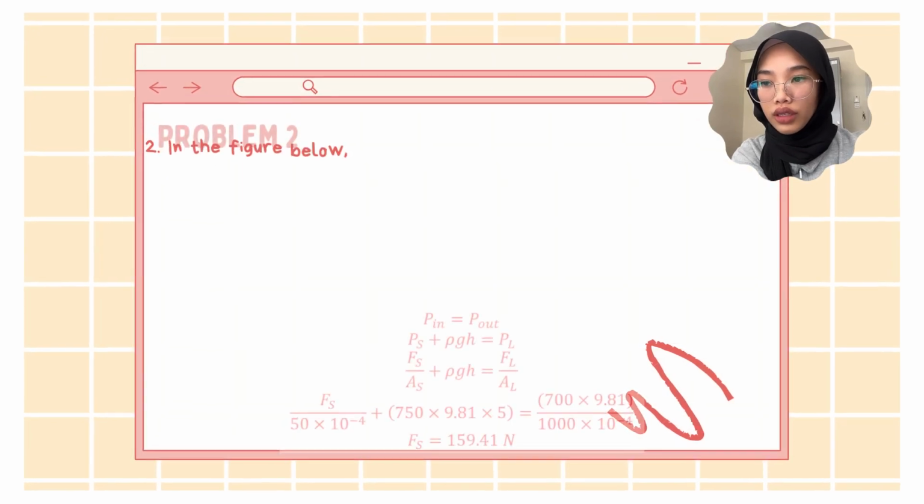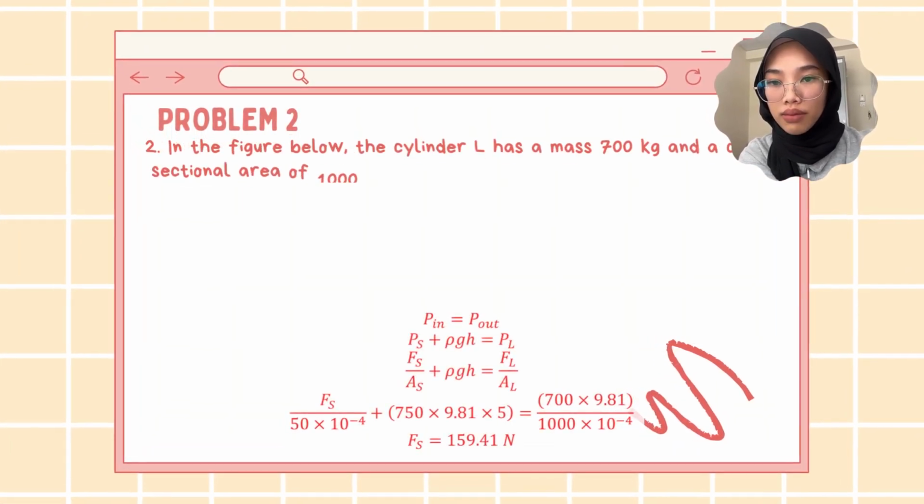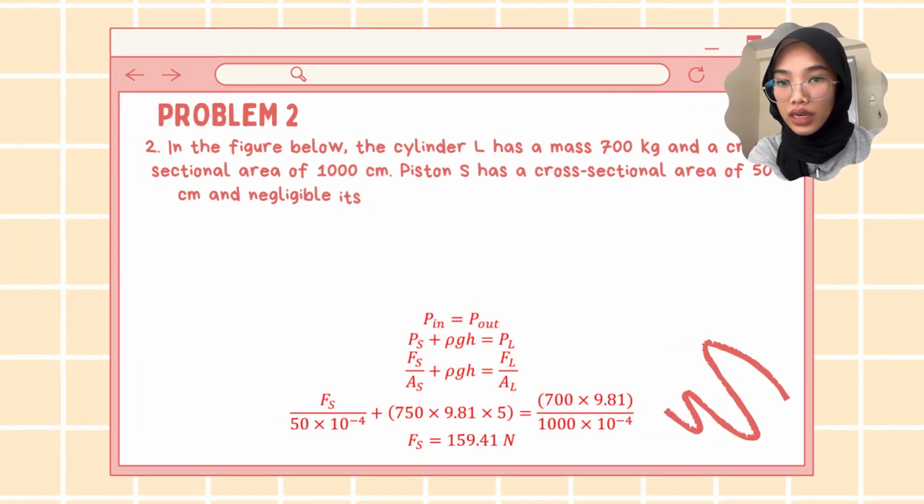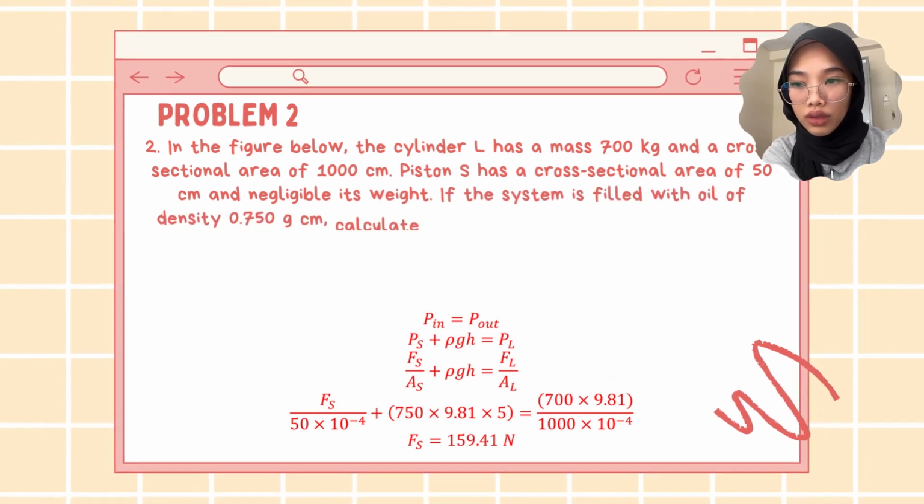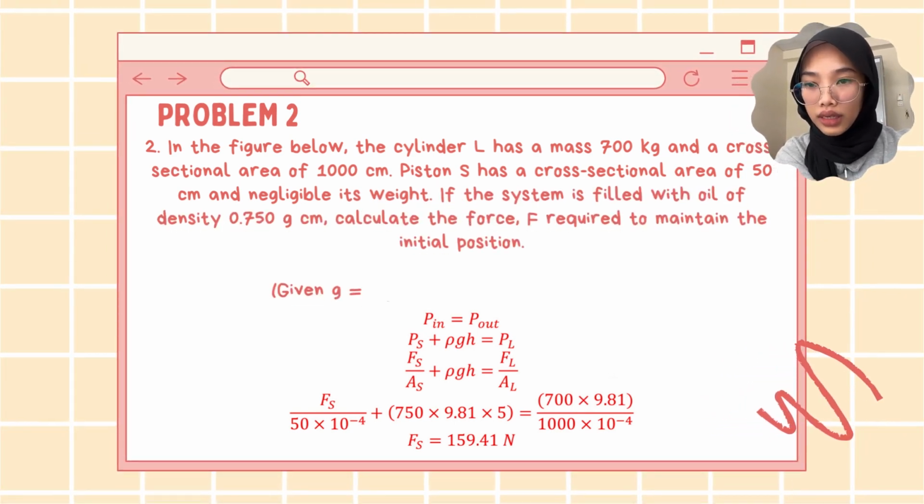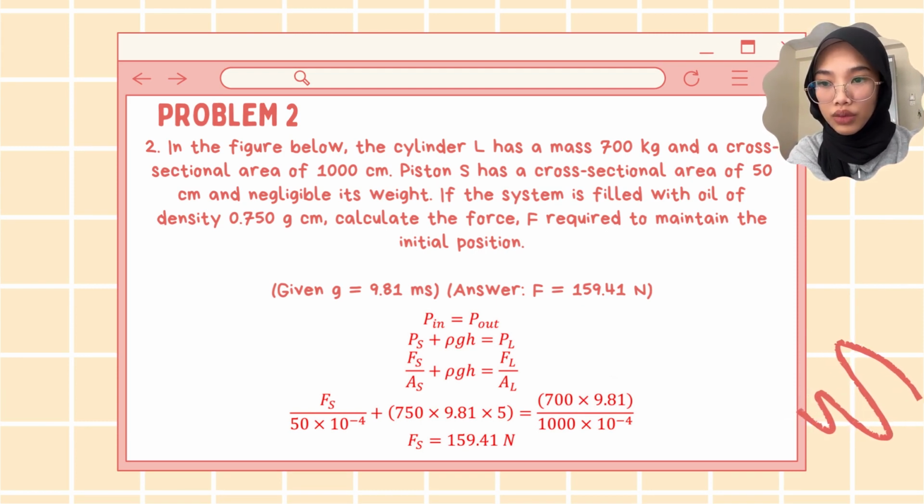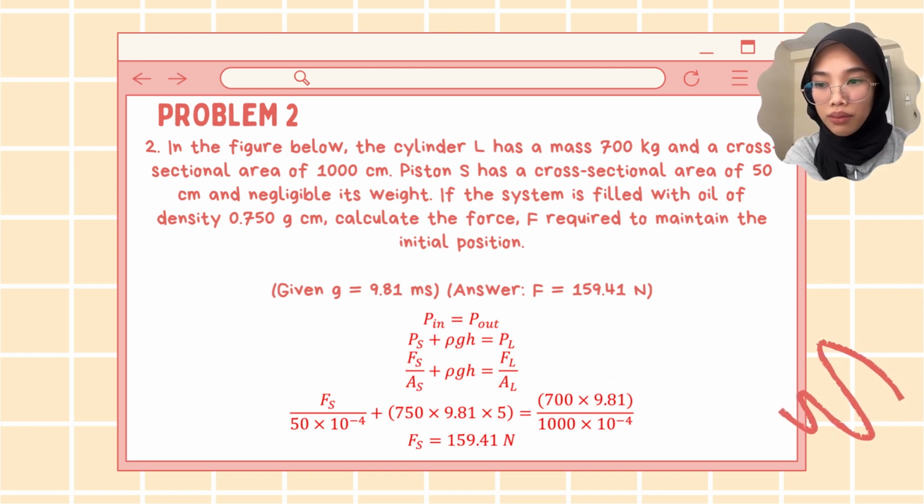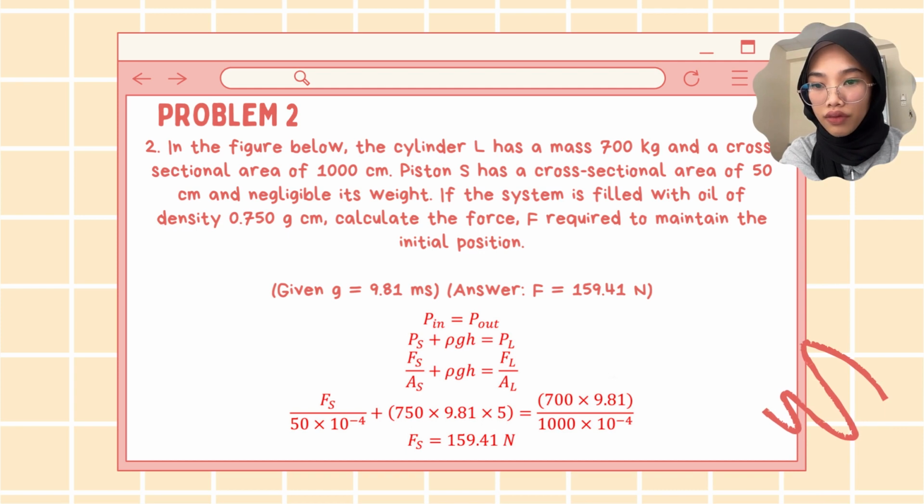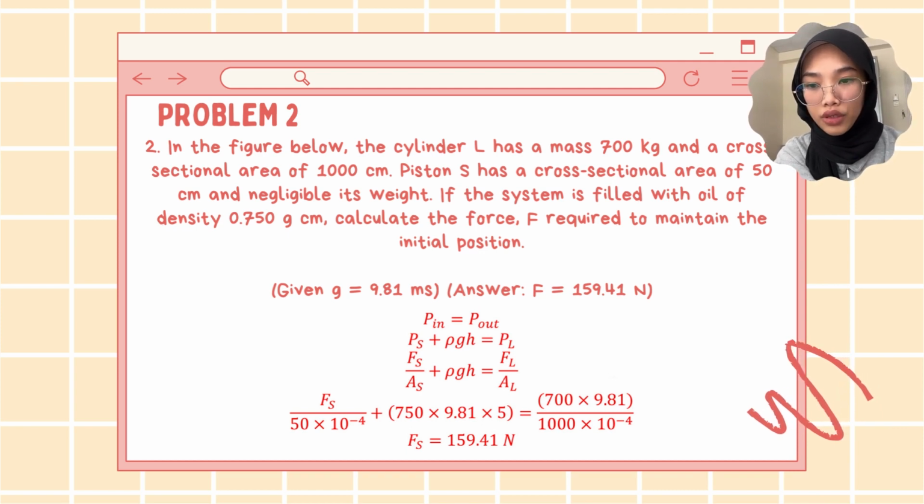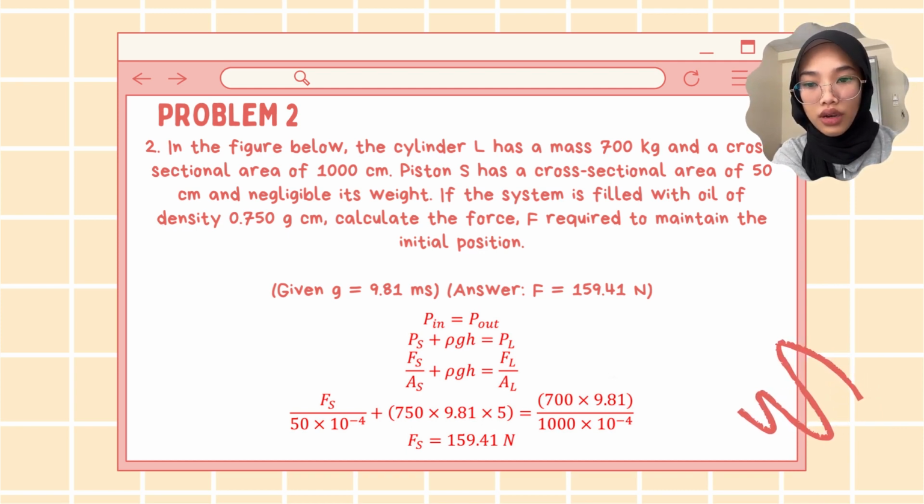Problem 2. In the figure below, the cylinder L has a mass of 700 kg and a cross-sectional area of 1000 cm². Piston S has a cross-sectional area of 50 cm² and negligible weight. If the system is filled with oil of density 0.750 grams per cubic centimeter, calculate the force required to maintain the initial position. The answer is 159.41 Newton.